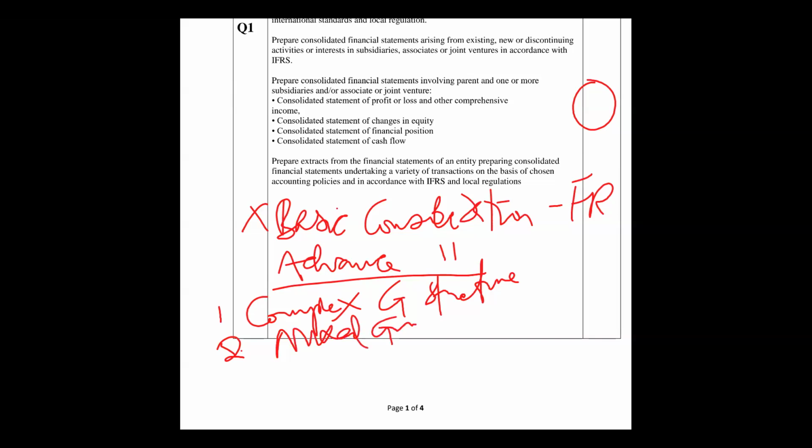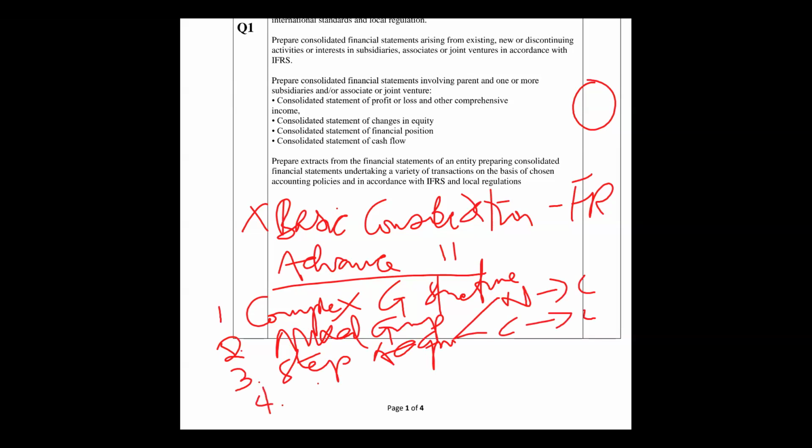Number 3, we have step acquisition: the non-control to control, and the control to control. Number 4, when there is a change in group structure, which is also another step acquisition, so let me put here: changes in group structure.